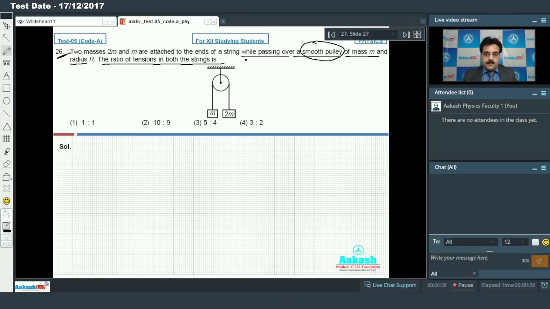A smooth pulley. If the pulley is not smooth, I mean if friction is there, then tension on both sides will be different. But if there is no friction and the pulley is smooth, then tension will remain the same on both sides. So there is no confusion. The ratio between tension on both sides will be 1:1, because we can treat this question just like a smooth pulley and light string in the case of laws of motion. So there will be no change in tension. So we can say option number 1 is correct.